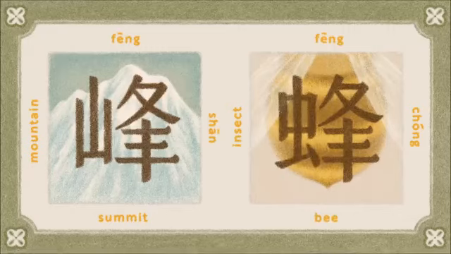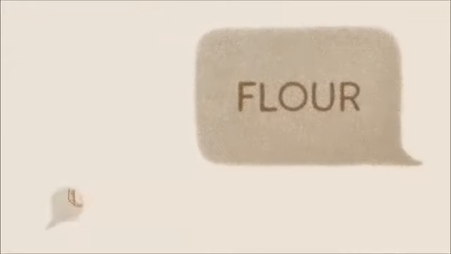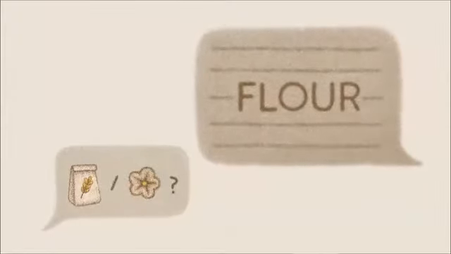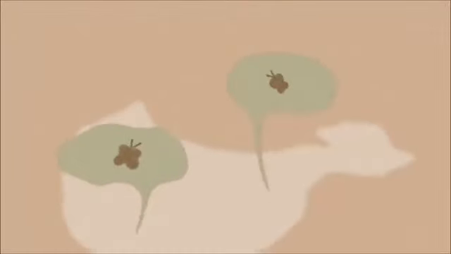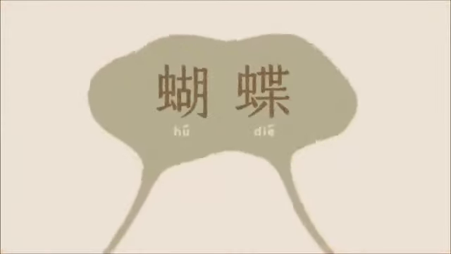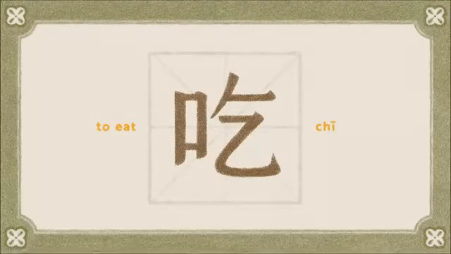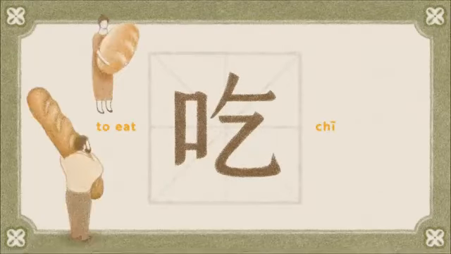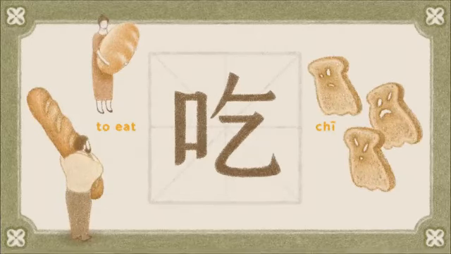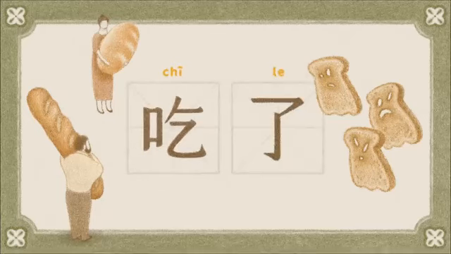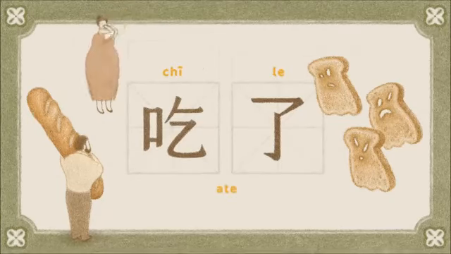While many words in Chinese sound similar, just like in other languages, context or tonality helps clarify their meaning. Yet how each character is pronounced depends on dialect, which varies across the country. So conversations in Chengdu may sound vastly different than in Nanjing, but in both places, the written language is the same. And unlike the Romance languages, Chinese has no gendered nouns or verb conjugations, so the character chi, meaning to eat, remains unchanged whether the subject is yourself, a coworker, or a legion of fearful ghosts. To indicate the past, a marker like le can be added, so I eat bread becomes I ate bread.